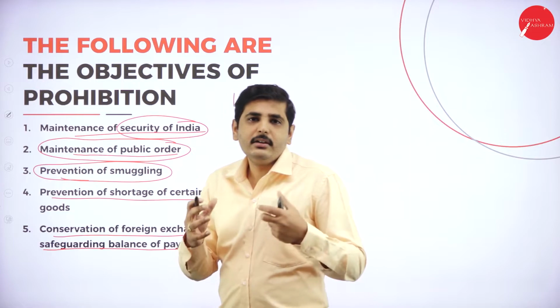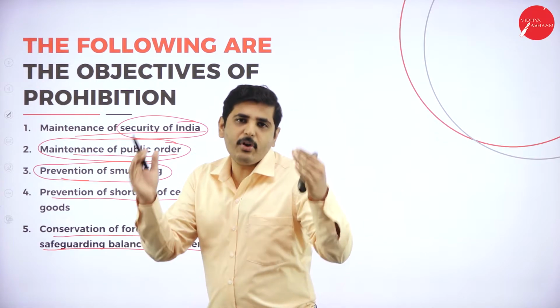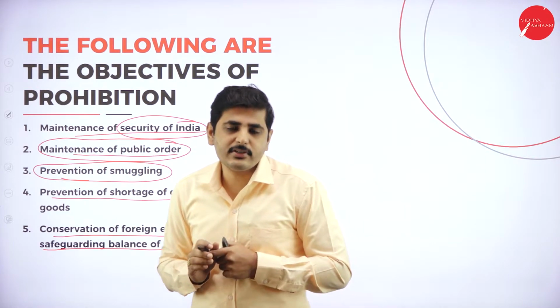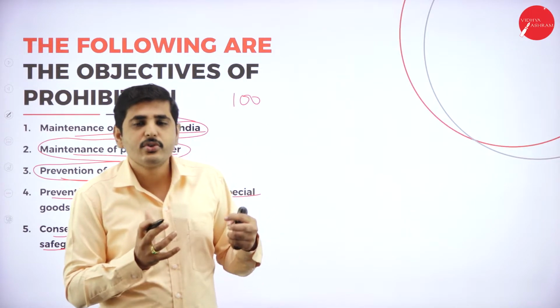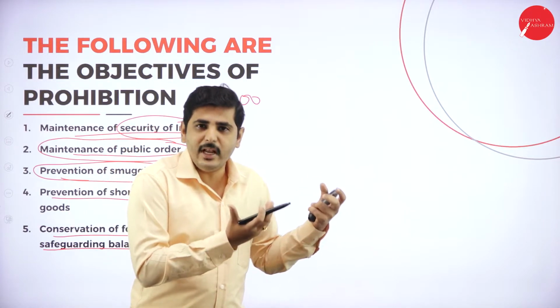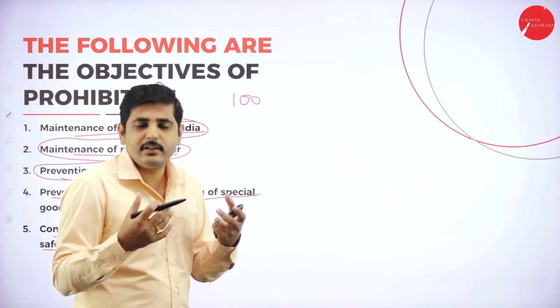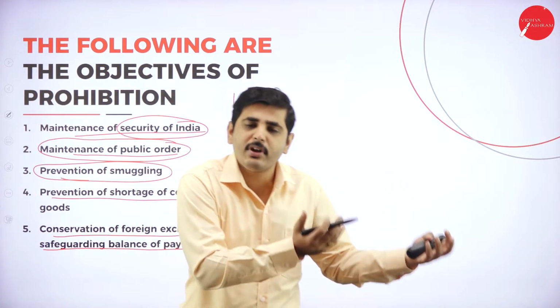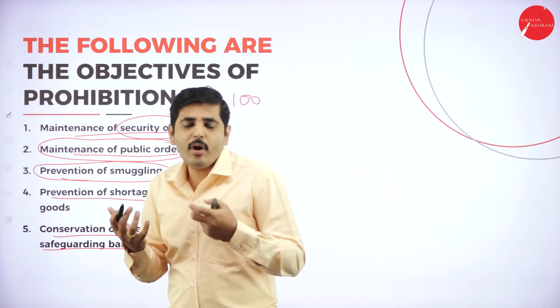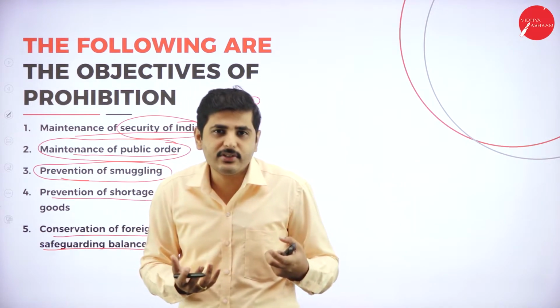Next one, conservation of foreign exchange and safeguarding the balance of payment. When there is a free flow of goods and services with other countries, because of non-availability of quality goods and cheaper goods, our citizens may import more goods from other countries which are qualitatively better and technologically advanced.